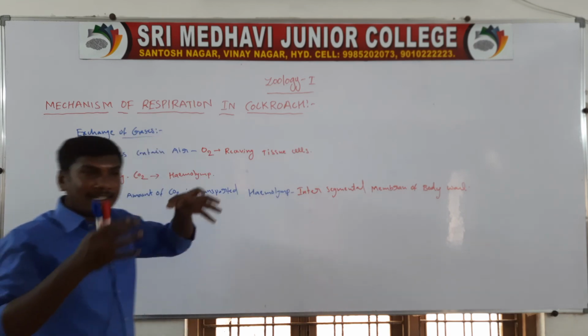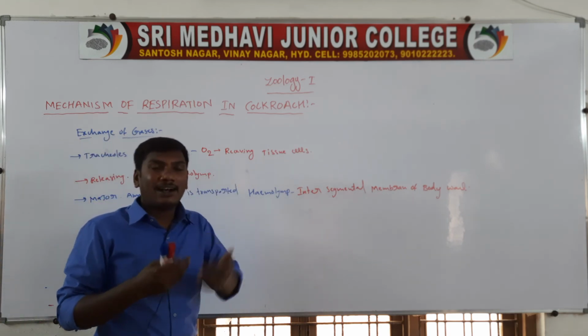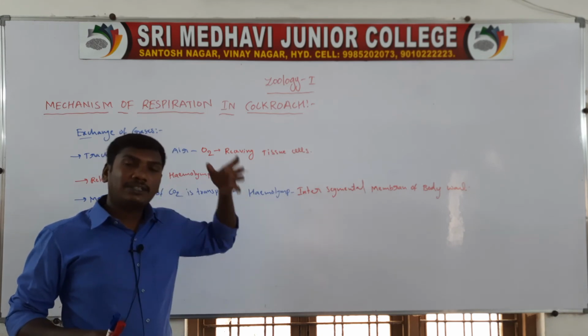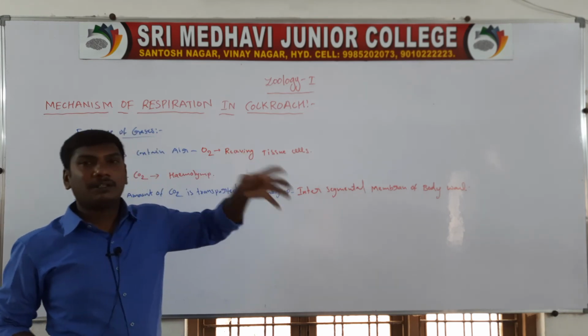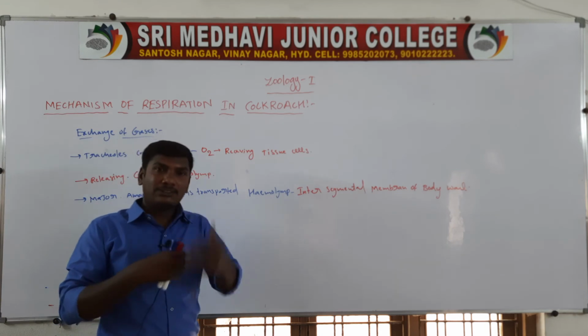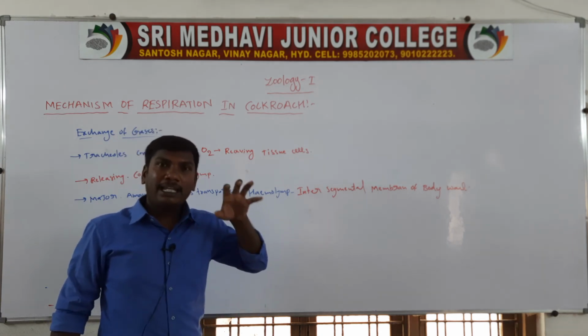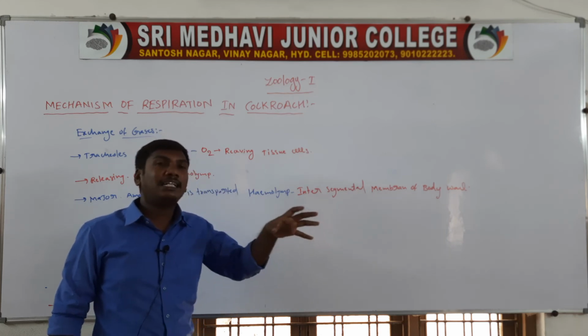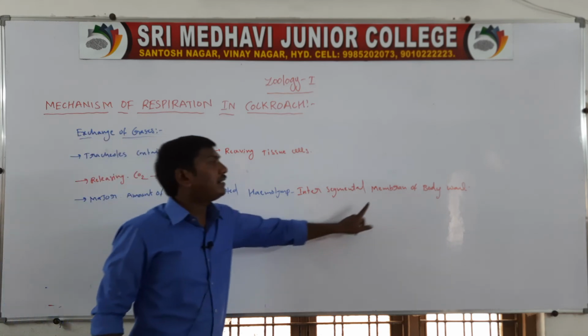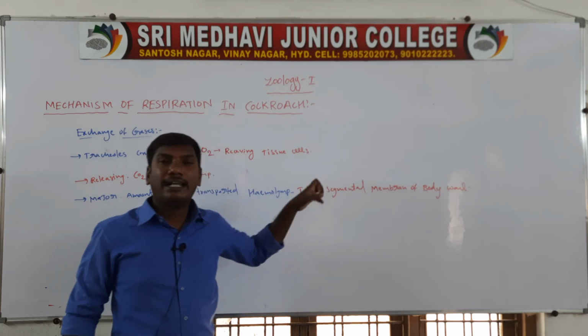First of all, the tracheoles contain oxygenated air. The tissue cells receive oxygen from this air and release carbon dioxide. That carbon dioxide enters the hemolymph, which sends it out through the intersegmental membrane of the body wall.